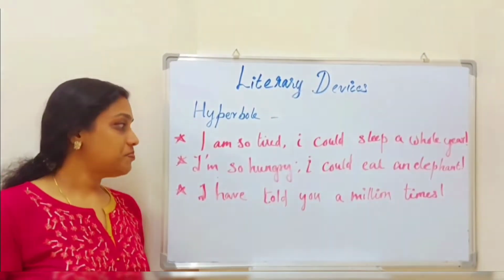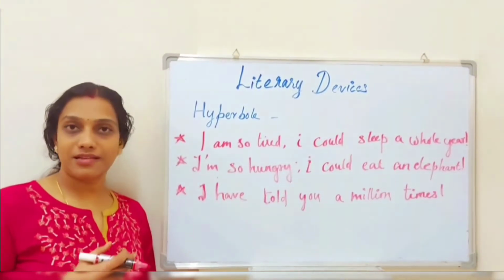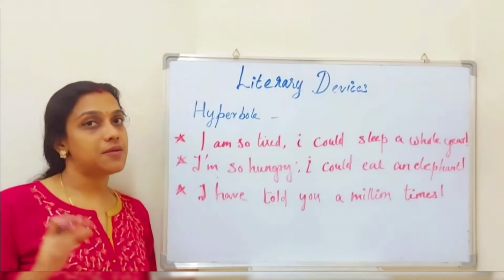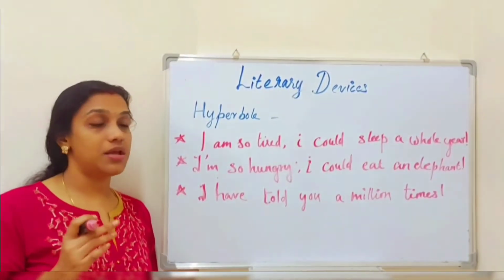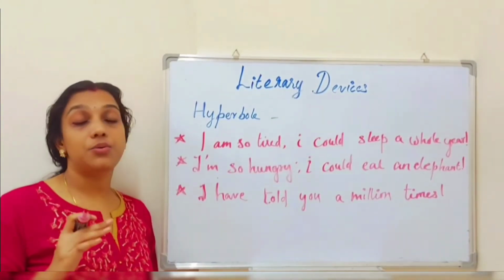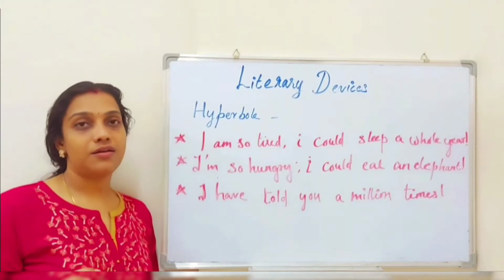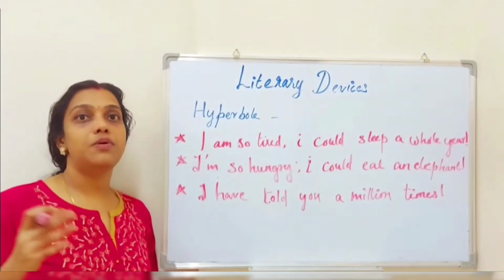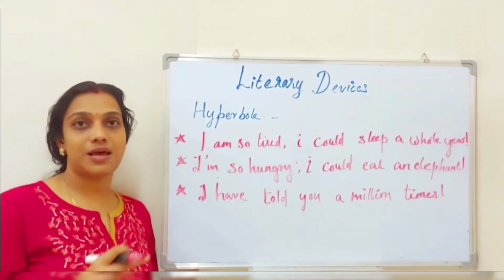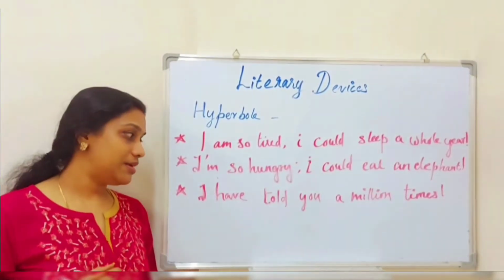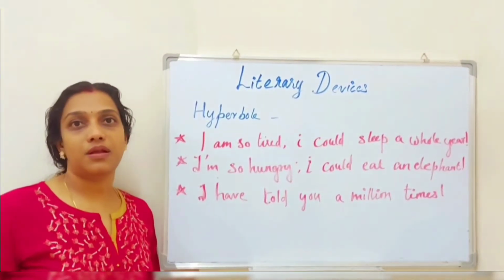Now the second example: I am so hungry I could eat an elephant. Again you can see an exaggeration here. The fact is that I am so hungry, but for that we are showing an exaggeration, that I could eat an elephant. Is that possible? No. Whatever be the level of our hunger, we are not able to eat food beyond a limit. So here also we can see an exaggeration, so it's an example of hyperbole. Now the third one: I have told you a million times. This sentence is very familiar for everyone, right?